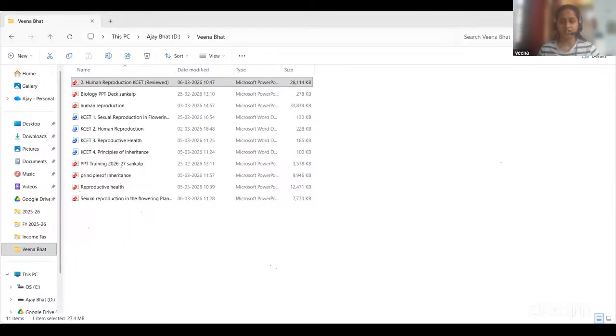So which option is matching with this table? Just read all the options here. Option A, HCG decreases. If you observe, HCG is decreasing after placental hormone formation. So the option A is correct: HCG decreases after placental formation.